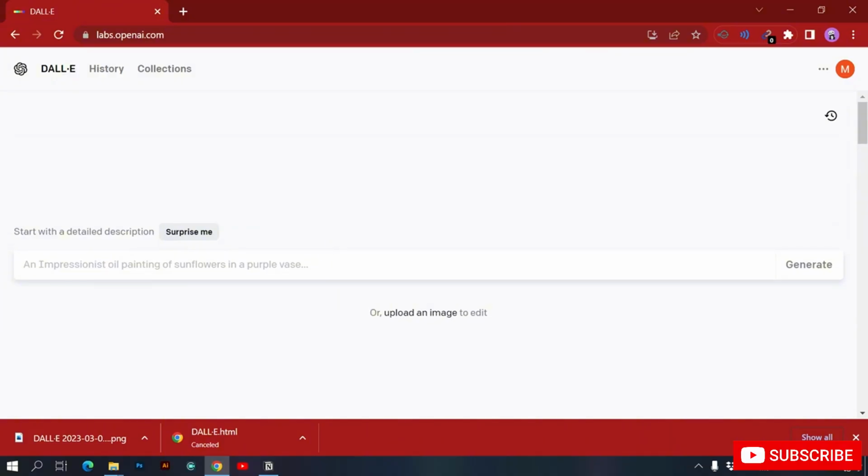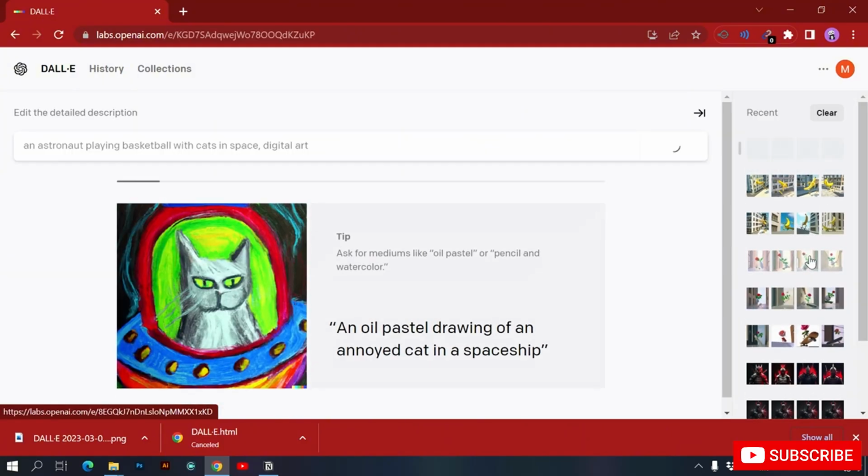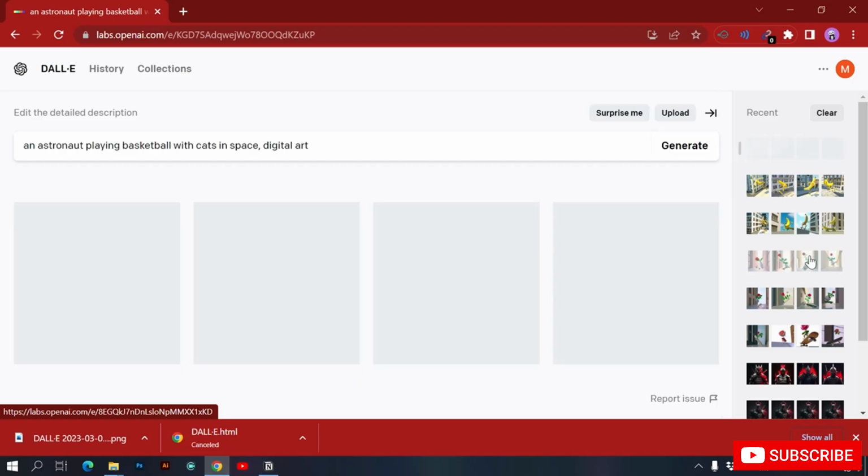Here you can see that there is another option called surprise me. If I click over here, you can see that DALL-E creates a prompt as well. It has created a prompt for itself. Basically it uses ChatGPT to create a prompt. Teddy bear shopping for groceries, one-line drawing. Okay, you can also do this if you are experimenting, and click on generate. An astronaut playing basketball with cats in space, digital art. Let's see what DALL-E comes up with for this feature as well. Let's wait a couple of seconds and see if it surprises us or not.